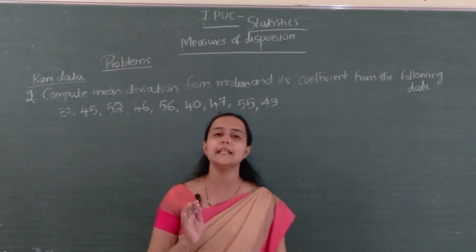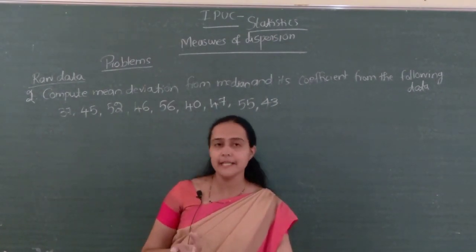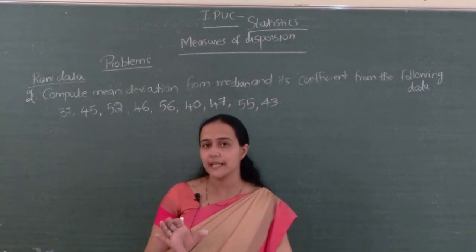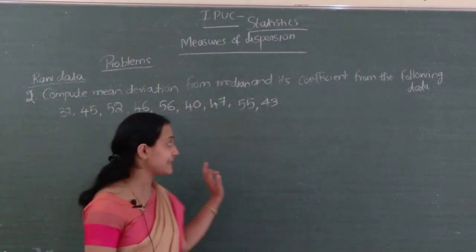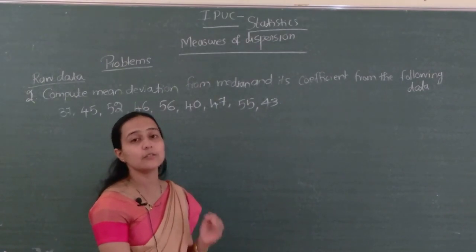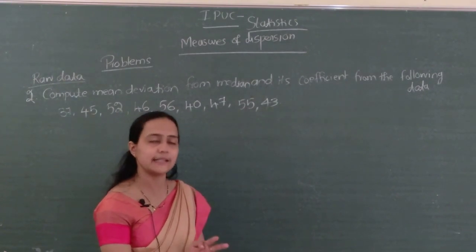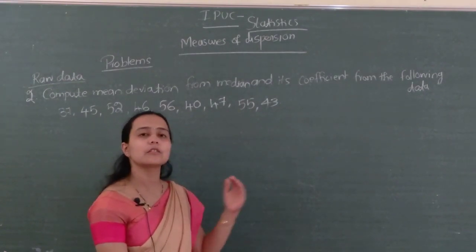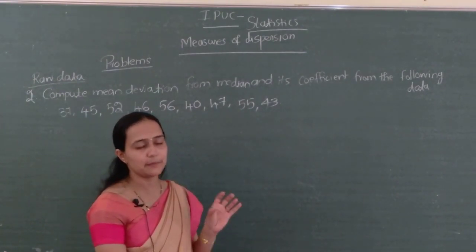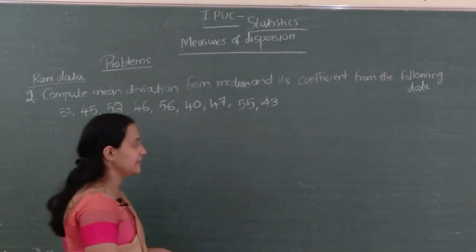They asked mean deviation from median. So for mean deviation from median, first we have to find the median of the raw data itself. How to find the median? For finding the median in raw data or ungrouped data, first arrange the observations in ascending order. Then the median equals the (n plus 1) by 2th observation. We have to compute that one.